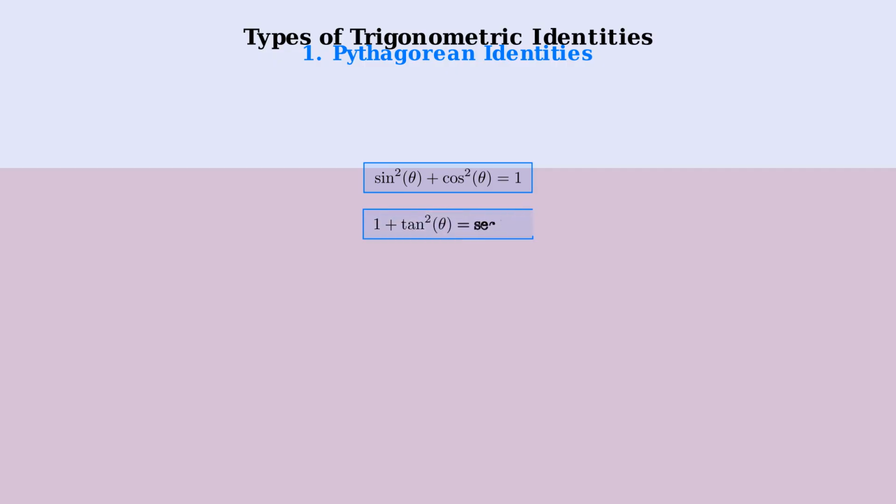The second Pythagorean identity shows that 1 plus tangent squared theta equals secant squared theta. This can be derived by dividing the first identity by cosine squared theta. The third Pythagorean identity states that cosecant squared theta equals 1 plus cotangent squared theta. This comes from dividing the first identity by sine squared theta.